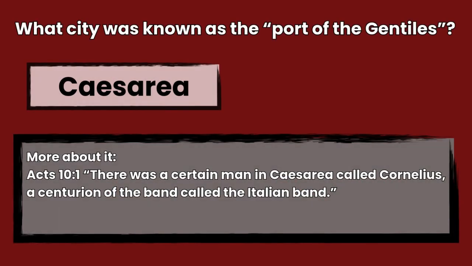The answer is Caesarea, Acts 10:1. There was a certain man in Caesarea called Cornelius, a centurion of the band called the Italian Band.